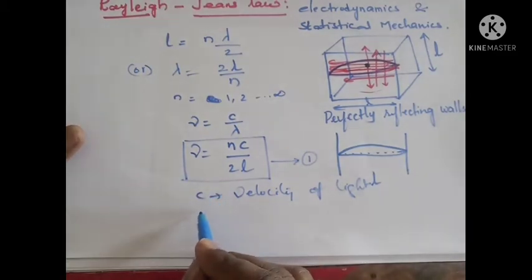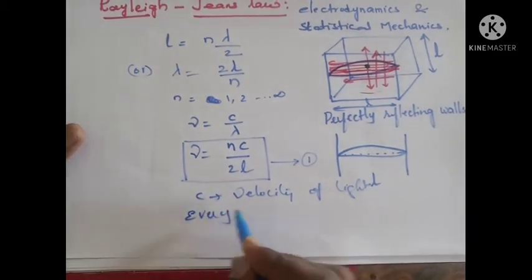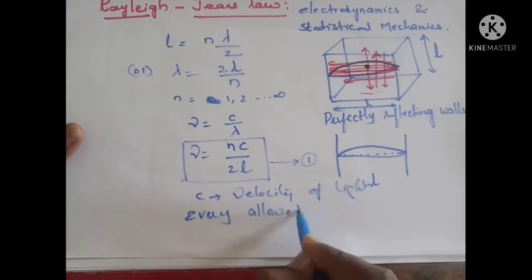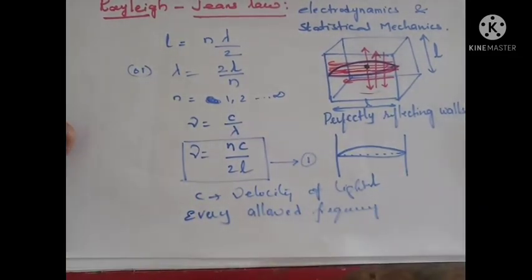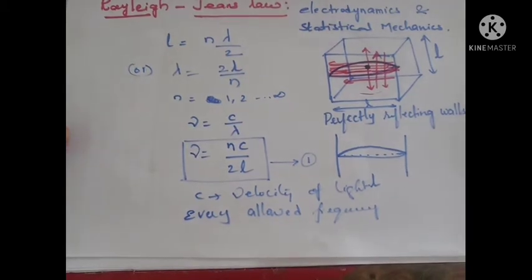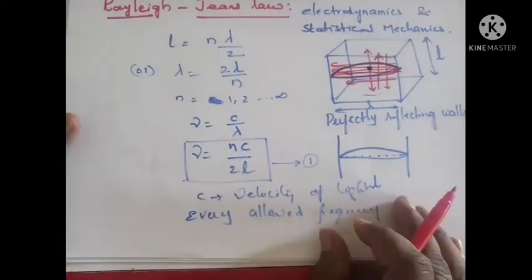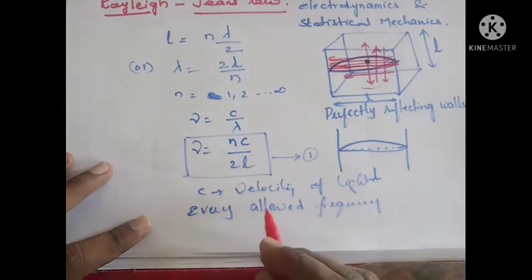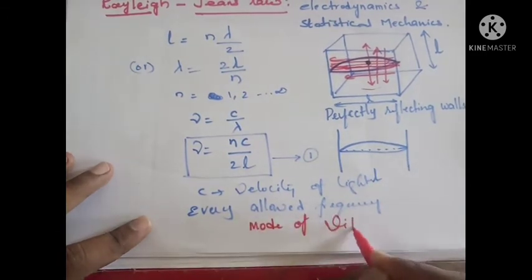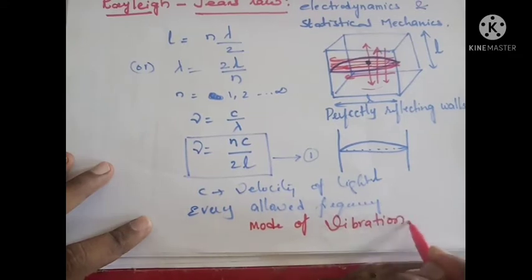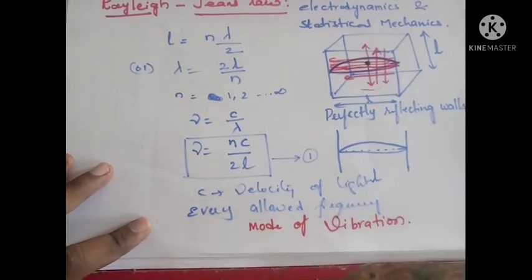Every allowed frequency is called a mode of vibration.